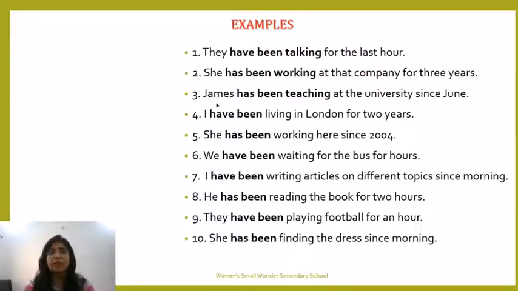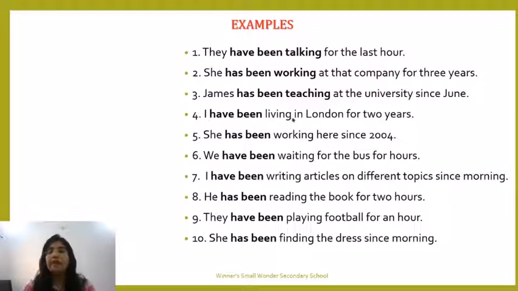The third one. James has been teaching at the university since June. Now this is an exact point of time. He has been teaching from which point of time? June. This is why I have used since. Again, James is a singular noun, so for this we are using has been teaching.